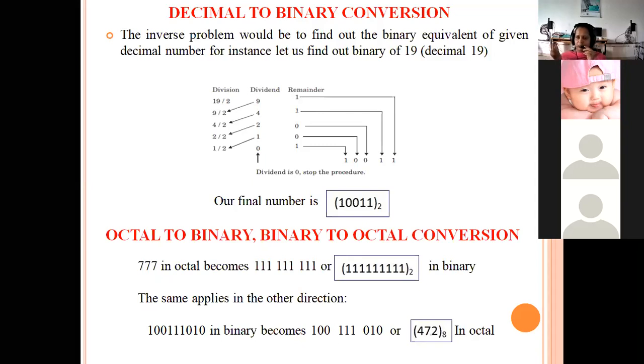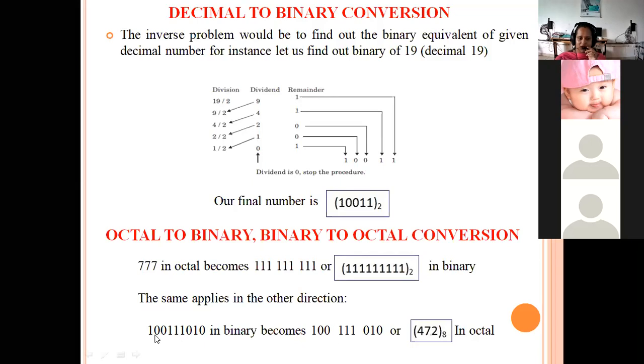Coming to hexadecimal, what is the largest number? That is 15. To write 15 in binary, we need 4 digits: 8, 4, 2, 1. 8 plus 4 is 12, plus 2 is 14, plus 1 is 15. That's why in hexadecimal we use 4 digits, and in the octal number system we use 3 digits. Here you observe 777. 777 we write as 421, so it is represented as 111, 111 and 111.